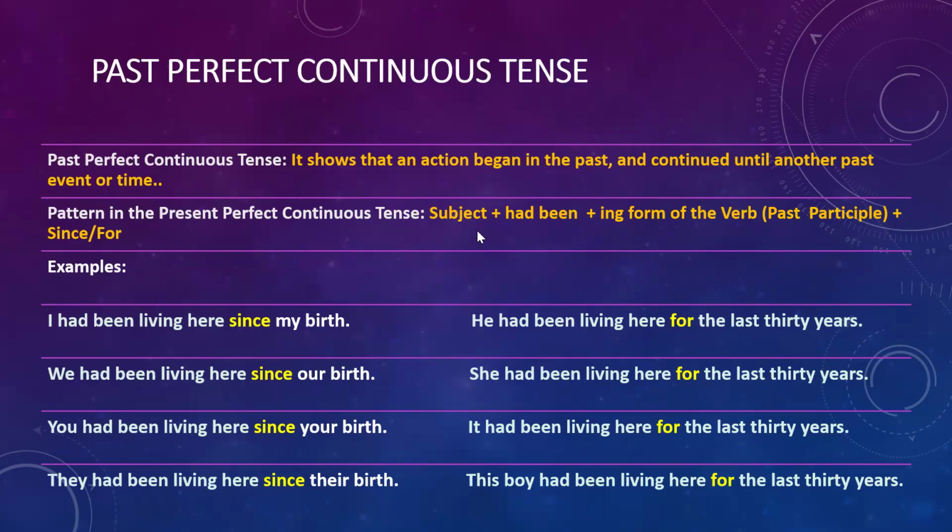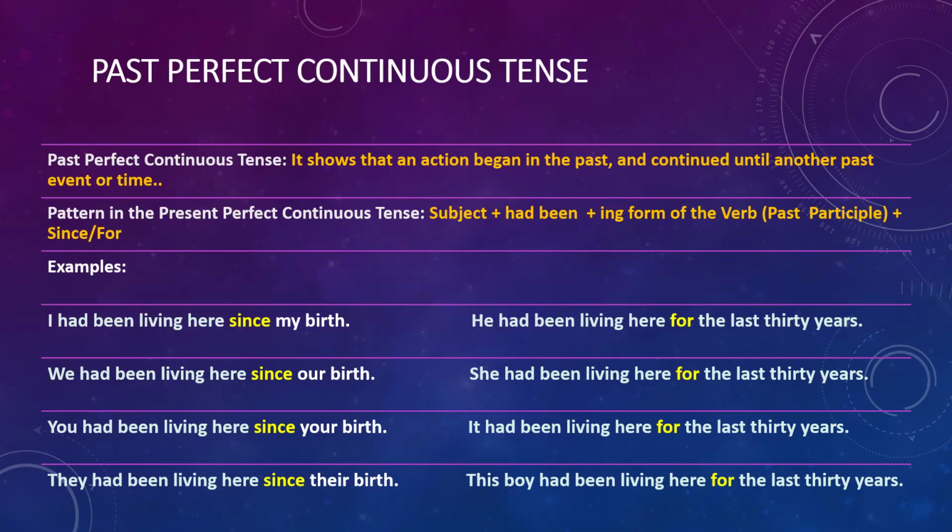Here you will find a subject, then use of had been, then the ing form of the verb, and then use of since or for. I want to tell you that since is used for the point of time, I should say a particular time also, and for is used for the period of time.